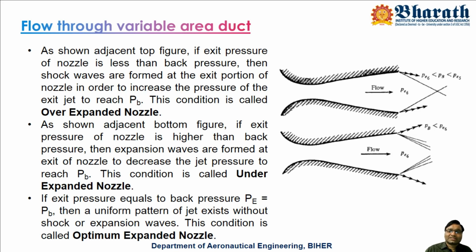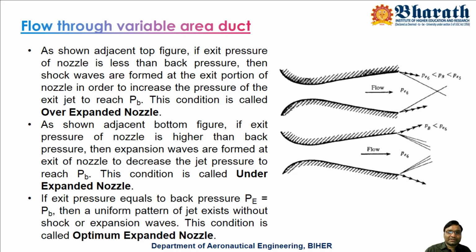If you have a nozzle whose length is very high, what happens? All the flow will expand inside the nozzle. The flow comes out with very weak energy, not much energy. That means it loses all its pressure inside, and it comes out with difficulty. It comes out because the outside pressure, which is the back pressure, is higher than the pressure of the jet.